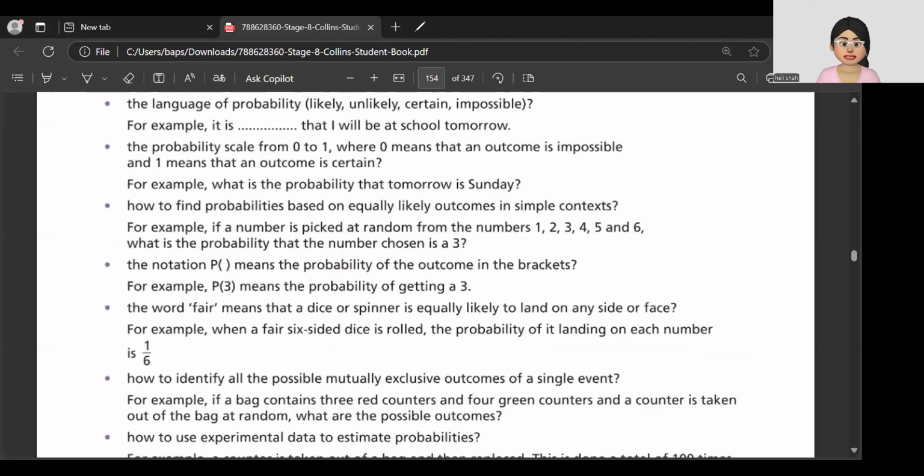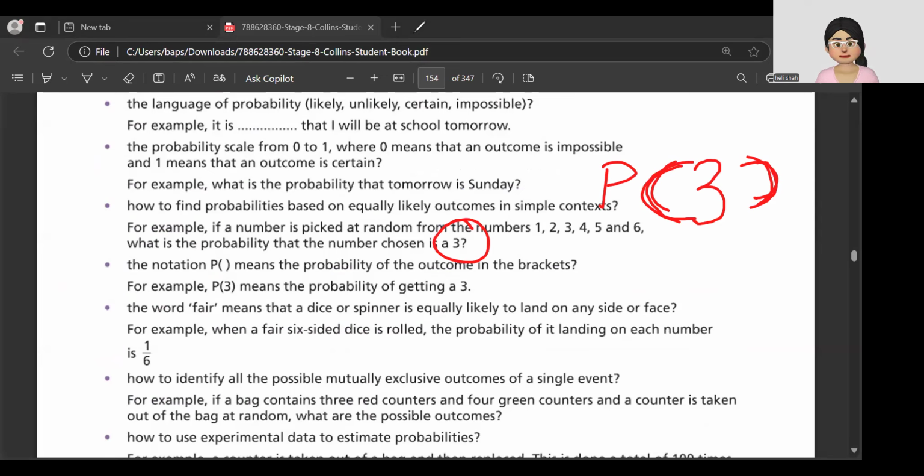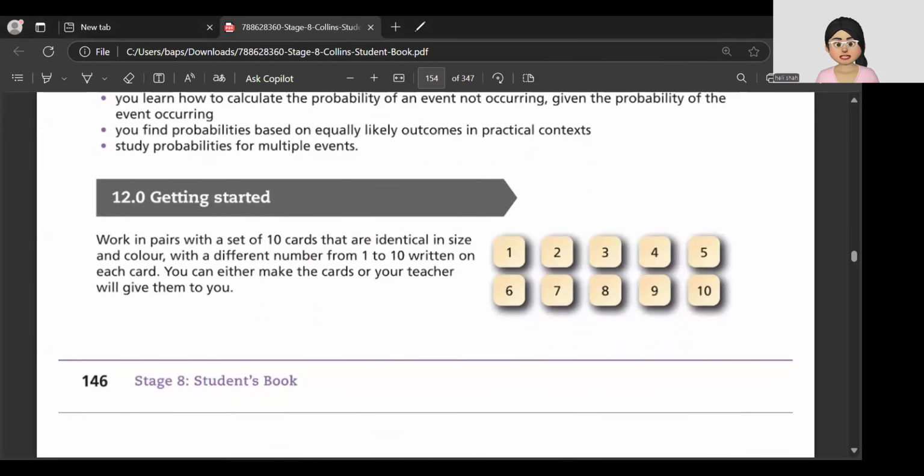Now, how do you denote probability? We denote it by writing a big P and brackets. For example, what is the probability of having a 3? You say P of 3. You name the brackets as "of". Okay. Now, I'll tell you about the mutually exclusive and experimental data as and when we solve the exercise. But for now, you need to remember this much. Let's do this getting started.